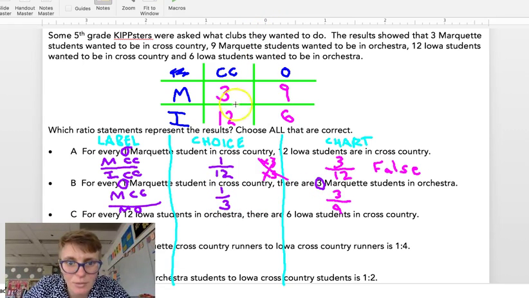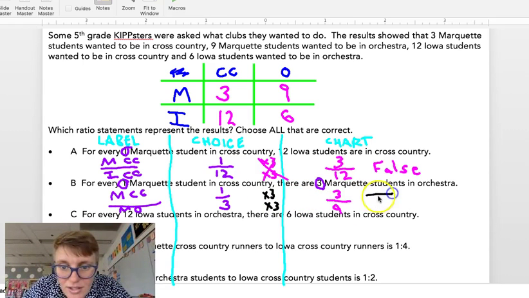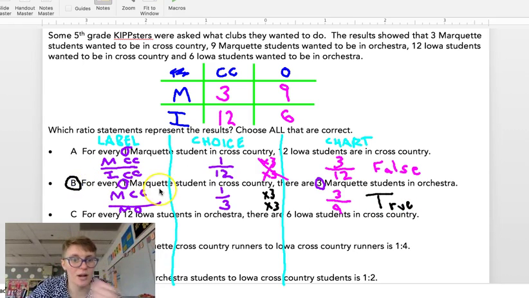If I actually check my work, 1 times 3 makes 3, and 3 times 3 makes 9. That is actually equivalent ratios. A third is the same as 3/9. So this one is true. So I actually would want to bubble in B, because that is at least one that is correct.